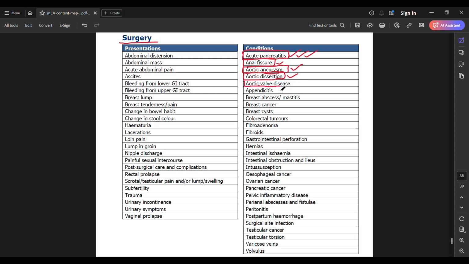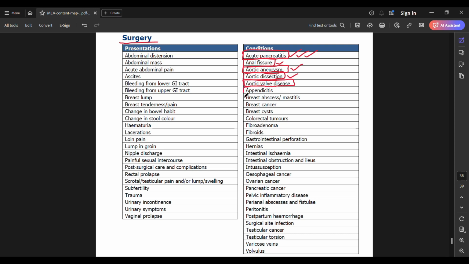Next, we have aortic valve disease: aortic regurgitation, aortic stenosis. I don't think they'll ask you about the heart sounds or the sounds you'll find on palpation necessarily, but still know what you'll find in these cases, and know what conditions cause aortic valve disease.